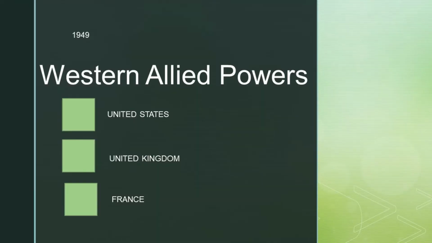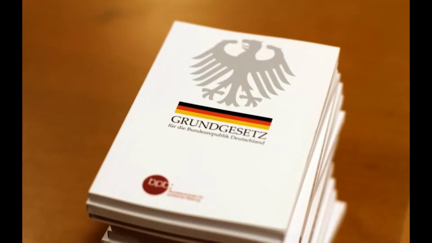Now here it is important to note that the beginnings of the Federal Republic of Germany began in 1949 with its creation. Its creation was allowed by the Western Allied powers, the United States, the United Kingdom, and France. These nations wanted to set up a brand new democratic nation in Germany, and thusly allowed its occupied territories to do so. Now, the constitution that the Federal Republic of Germany would create in 1949 is still used to this day: Basic Law. Basic Law is set up in the notion that Germany should be a democratic nation with fair and free elections with political liberties provided for its people.